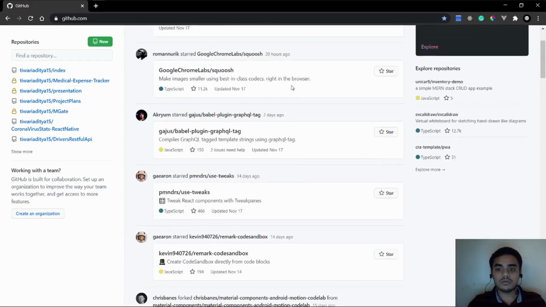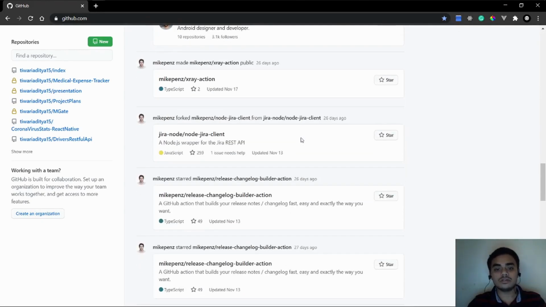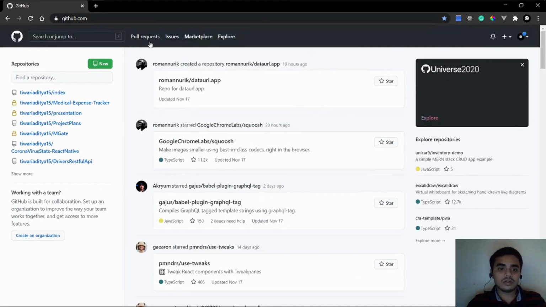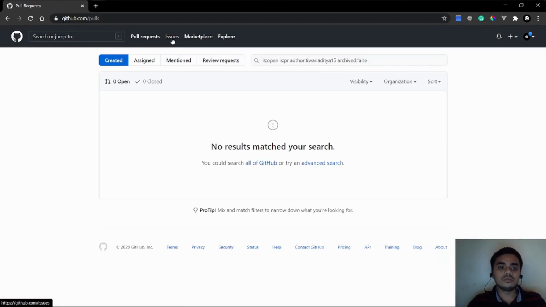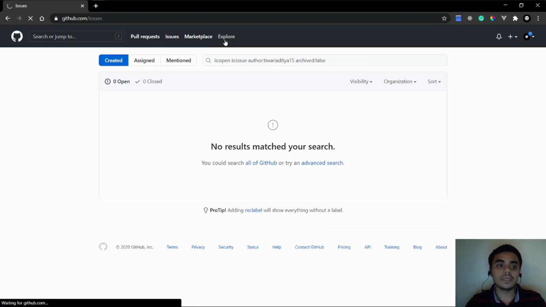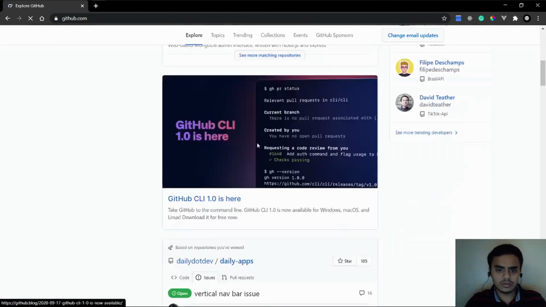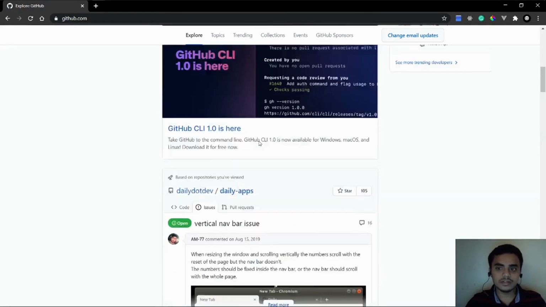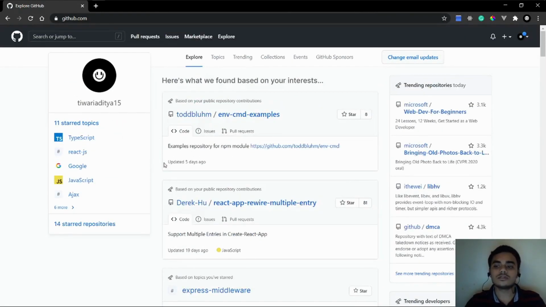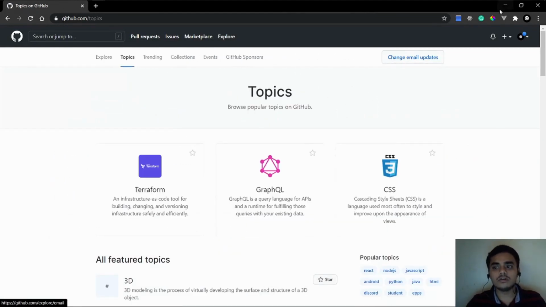The people you follow, their activities go here, and if someone sends a pull request to your repository, it goes here. We would look at what a pull request is later. Then issues, marketplace, and explore. Here you can explore the topics you are interested in. They first ask you to mark what topics you are interested in. The topics, trending, and collections, we would come to at the end of the video.